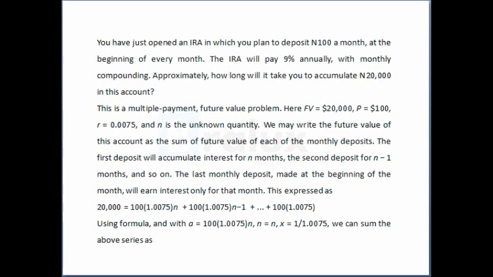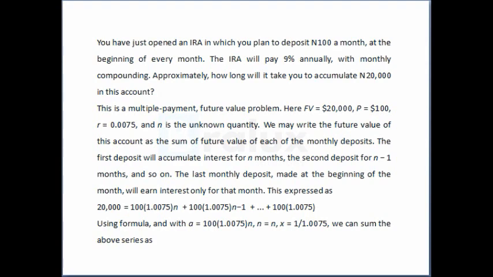So this is another example. You have just opened an IRA in which you plan to deposit 100 naira a month, at the beginning of every month. The IRA will pay 9% annually, with monthly compounding. Approximately how long will it take you to accumulate 20,000 naira in this account?